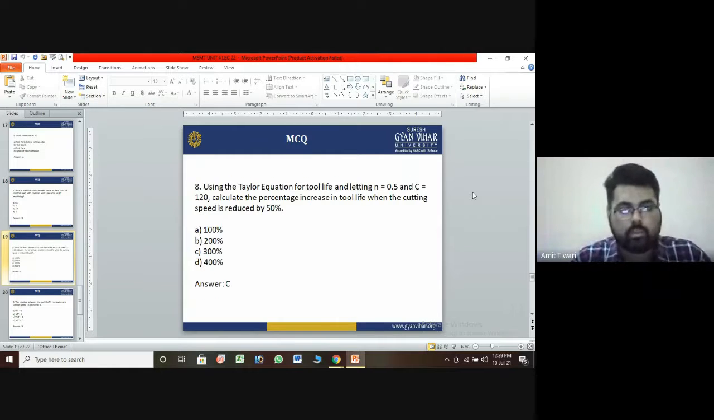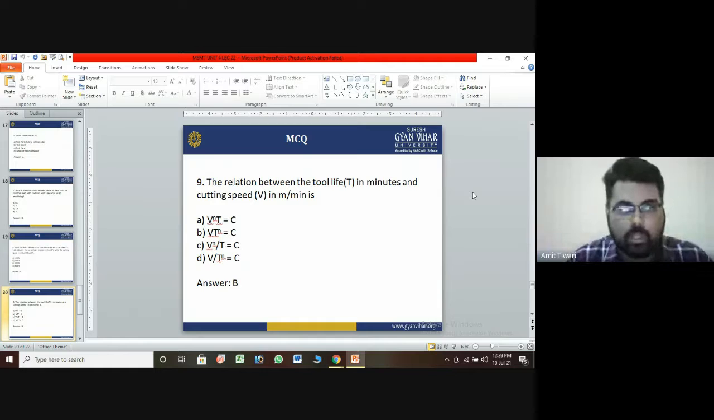Eighth question: using the Taylor equation for tool life, let n equal 0.5 and C equal 120. Calculate the percentage increase in tool life when the cutting speed is reduced by 50%. The options are A, 100%; B, 200%; C, 300%; D, 400%. The answer is 300%.